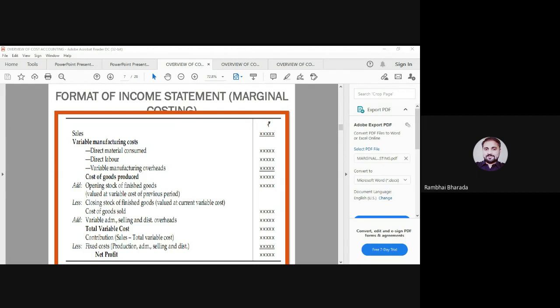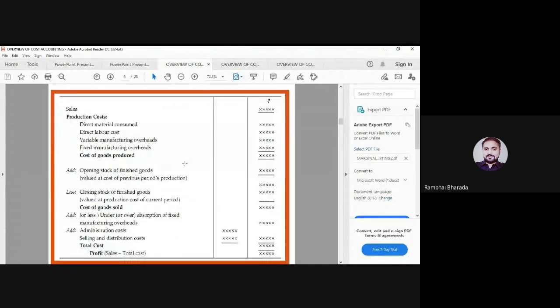So mainly we are focusing on variable cost. So marginal costing mainly depends upon the variable cost, whereas absorption costing purely depends upon the total cost. In absorption costing, there is no need to classify the variable cost and fixed cost.